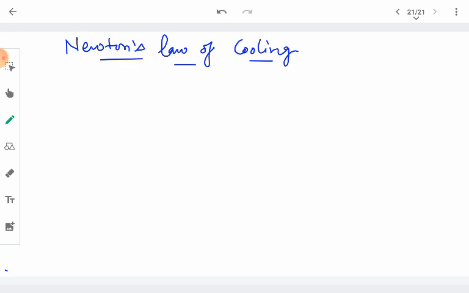There is a very important law here, which is Newton's law of cooling. Whenever heat transfer takes place from a body at high temperature to a body at lower temperature, Newton's law about the cooling of the hot body is very important to understand.